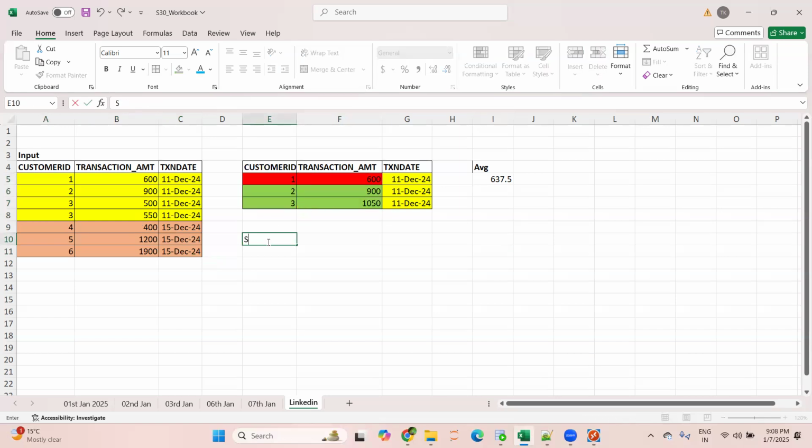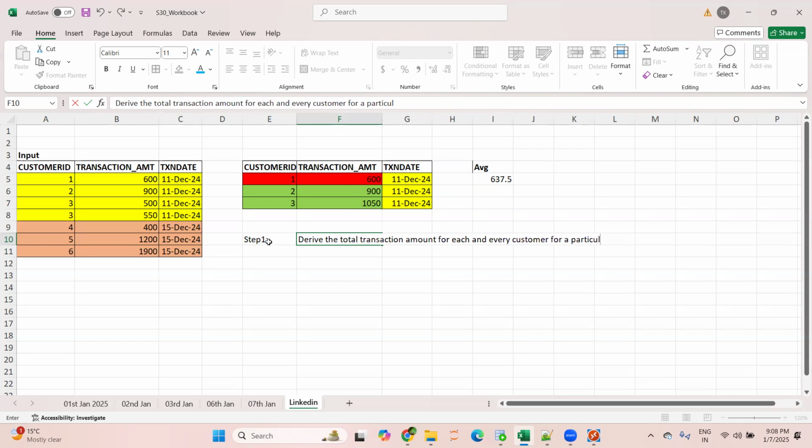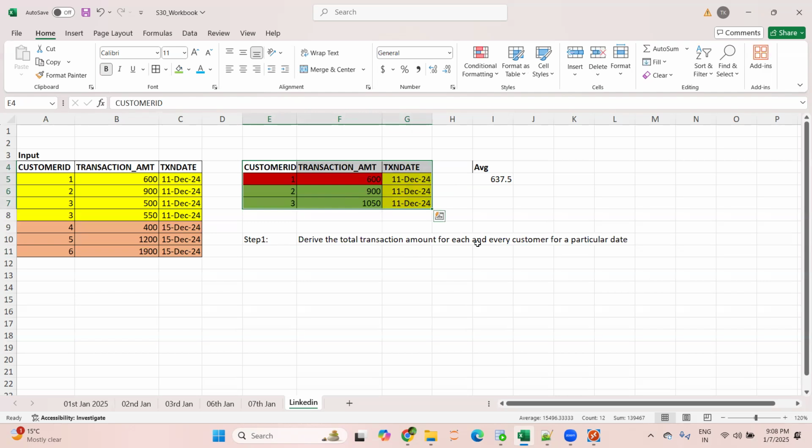Now, let's prepare a strategy for it. The step number one will be to derive the total transaction amount for each and every customer for a particular date. That's the step number one. That is what I have derived here: the total transaction amount for each and every customer for each and every day.